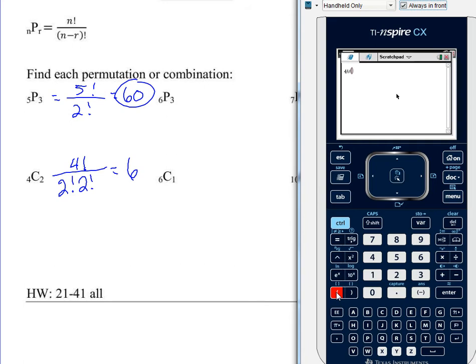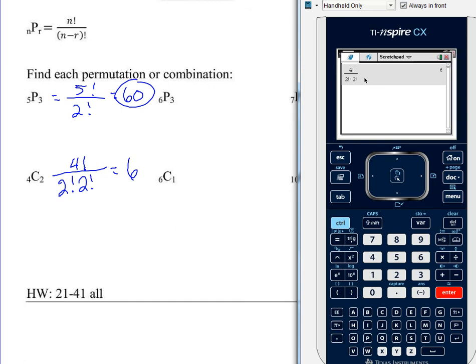And now I can type in the 2 factorial times 2 factorial. And then I can hit enter and I get 6. Okay? Always check what you have sitting here and make sure that that 2 factorial that's supposed to be in the denominator didn't get booted off to the side. That's how you're going to get 24 instead of 6.